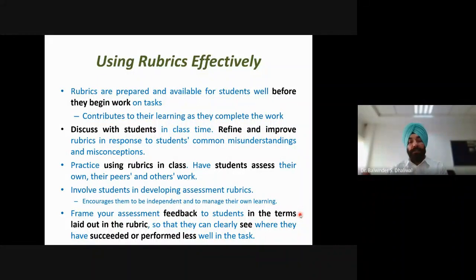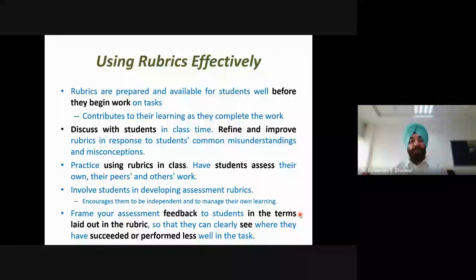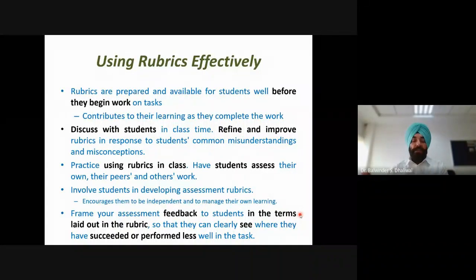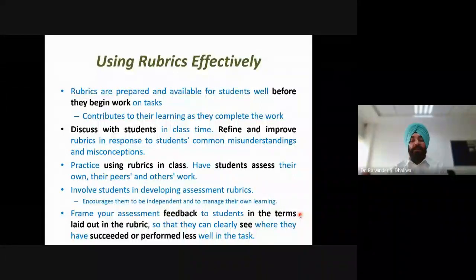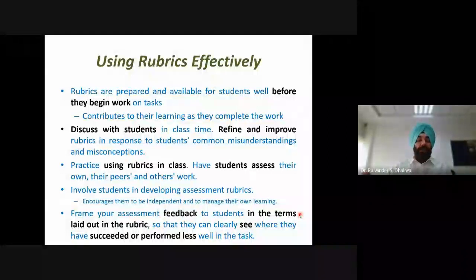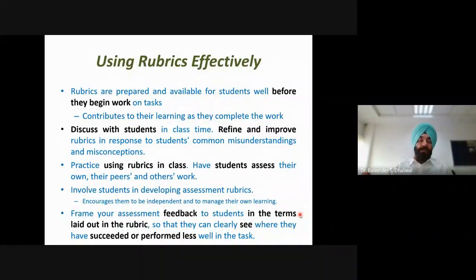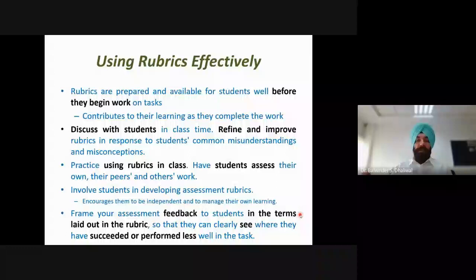Another point is to frame your assessment feedback to the students in terms laid out in the rubric. If we provide feedback after the evaluation by the rubric, then the feedback terminology should be the same, and students should be able to clearly see where they have succeeded or performed less well in the task. So the feedback should be in line with the evaluation by the rubric. If we keep these points in mind, then rubric use will be more effective.